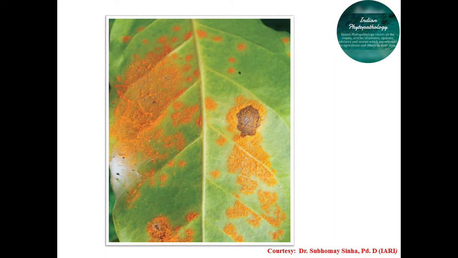Now for managing this disease, we have to apply proper field sanitation and avoid close planting. That means dense plantation develops this disease and makes plants susceptible to disease. Similarly, spraying with Bordeaux mixture or Blitox at the rate of 0.5% is effective for controlling this mango rust.